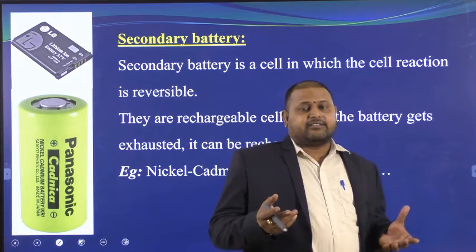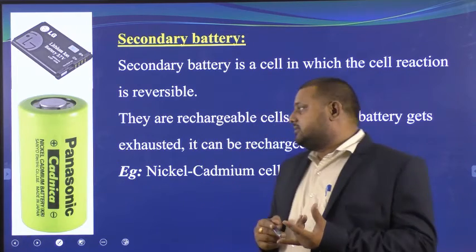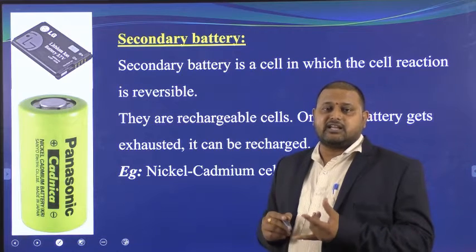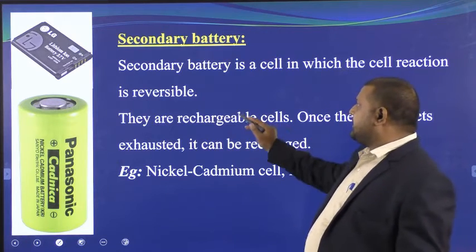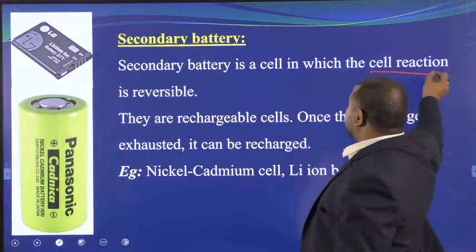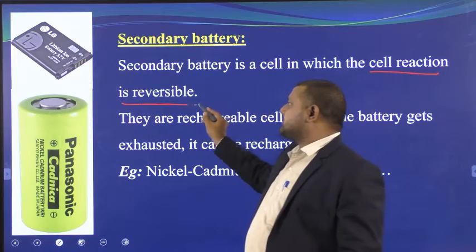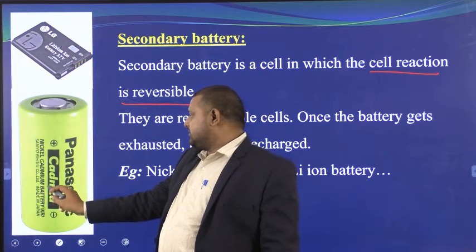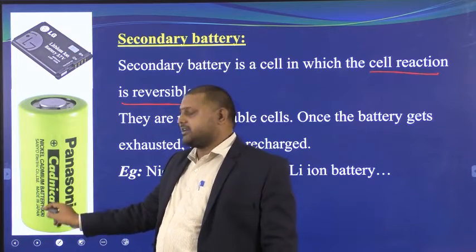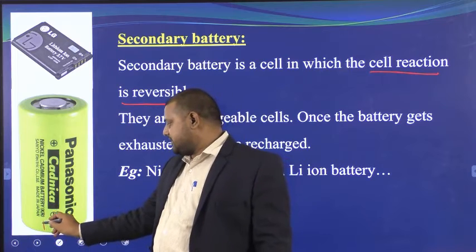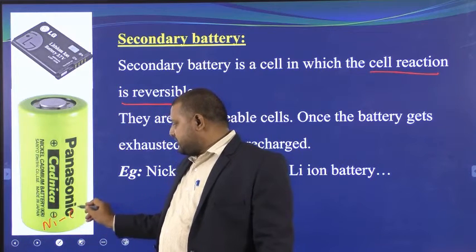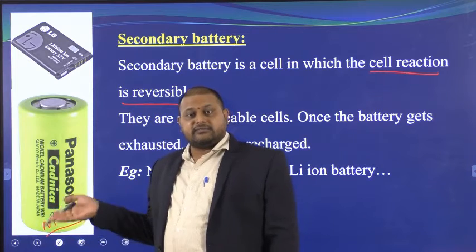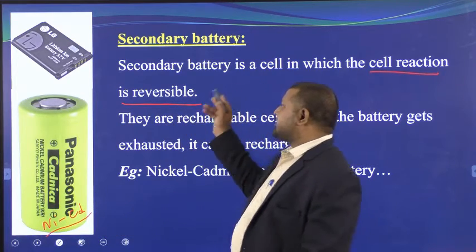The name itself indicates that a primary battery cannot be recharged. Its reaction is irreversible. But in the case of a secondary battery, the cell reaction is reversible. That is a major difference. This is our cell phone battery, LG. This is a Panasonic battery, a nickel cadmium battery, NiCd battery. You have to study the reactions which take place in this battery also. So why are these batteries rechargeable? Because their cell reactions are reversible.